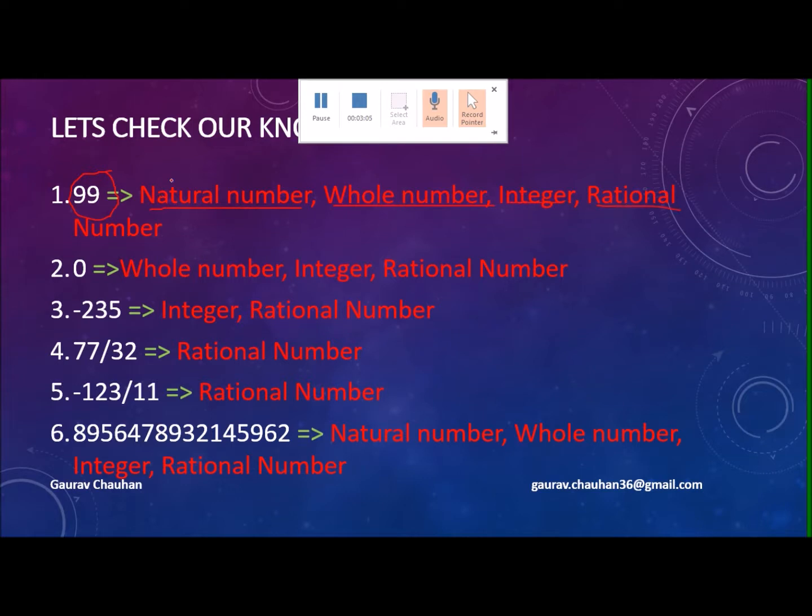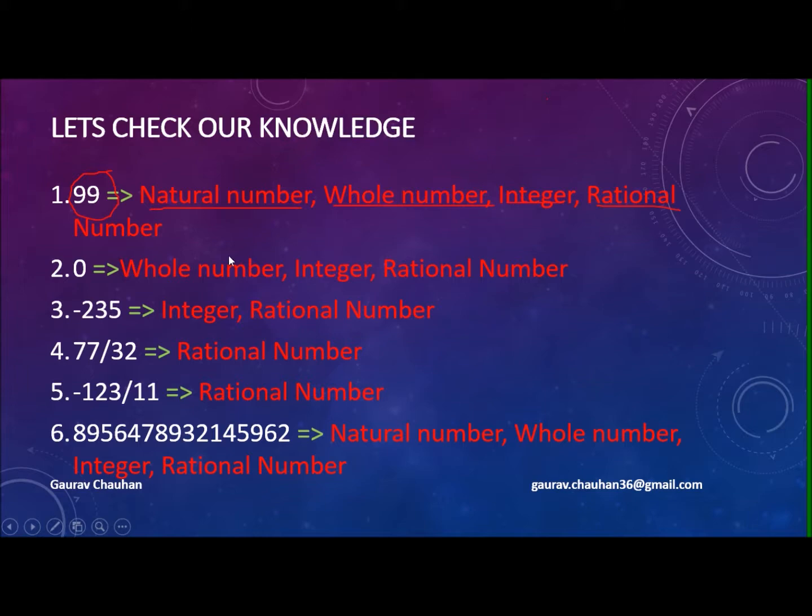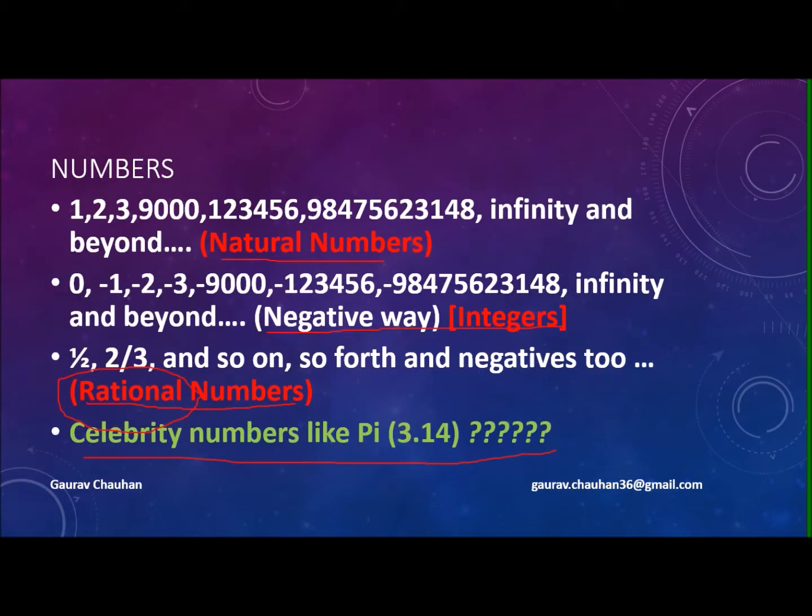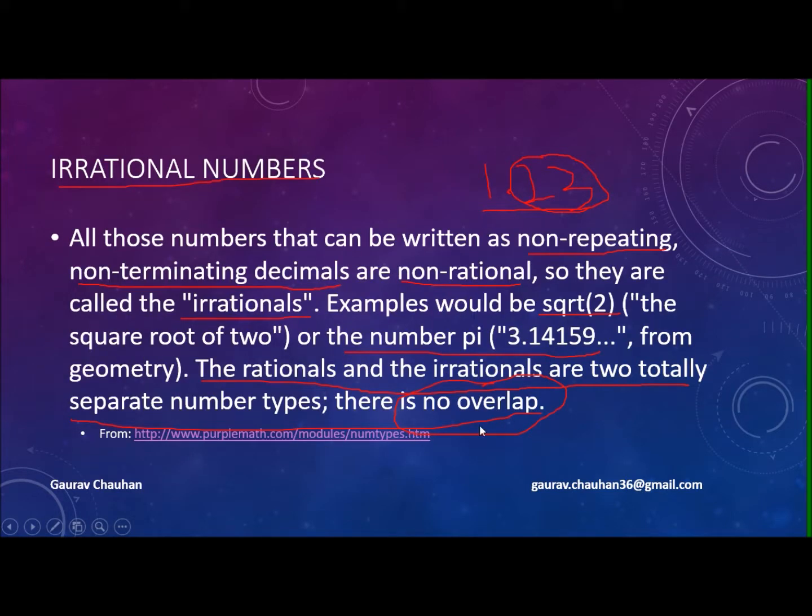So you can say that there is an overlap of natural, rational, whole number and integers. But there is no overlap in irrational numbers.